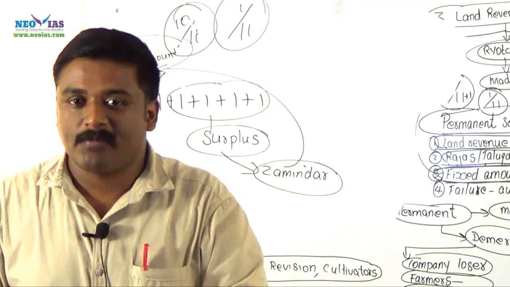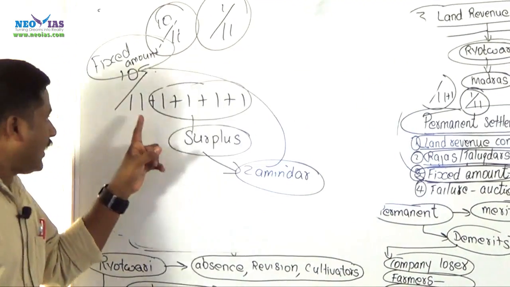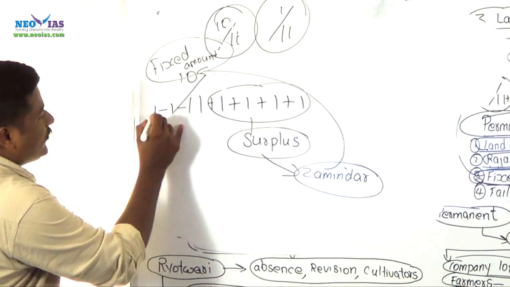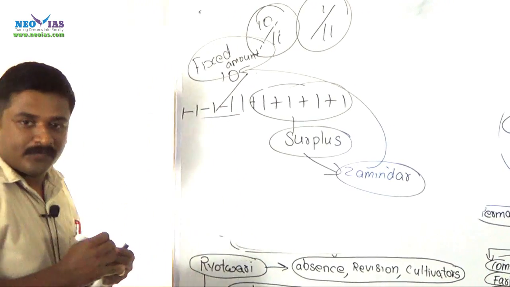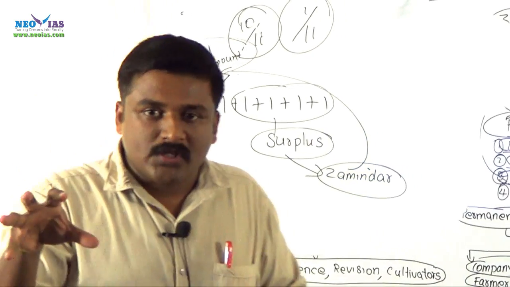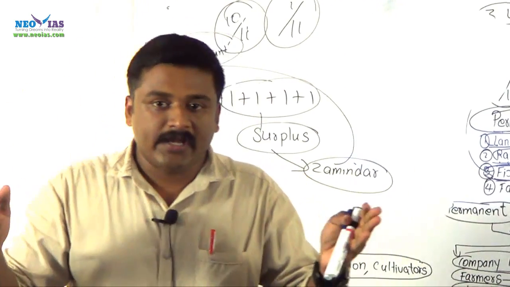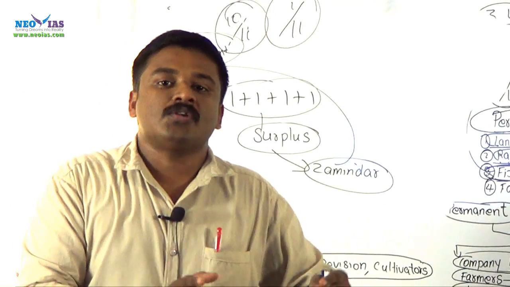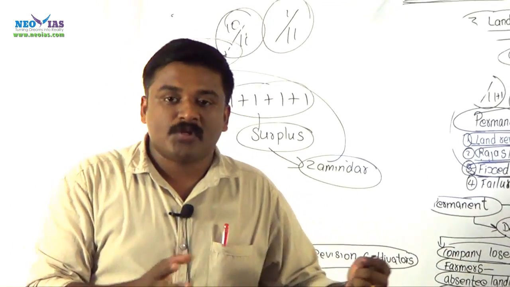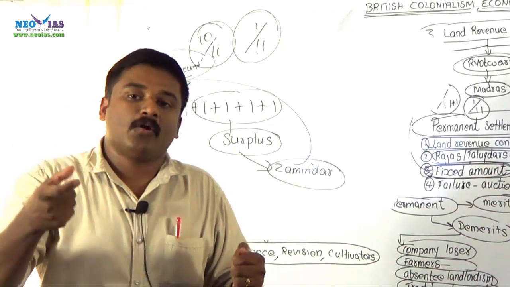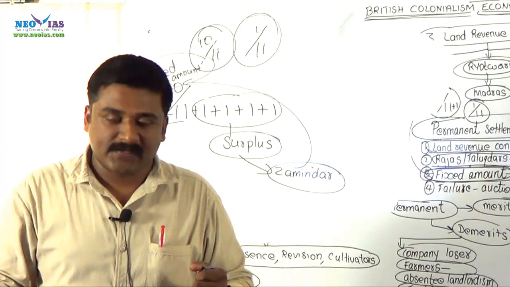And on the other side, if there is any reduction in the production, if the total produce is lesser than what was agreed, in case of failure of crops, that must be borne by the zamindar himself.